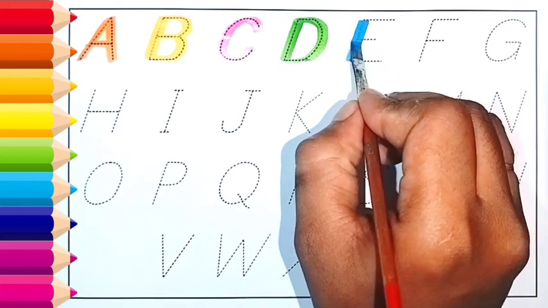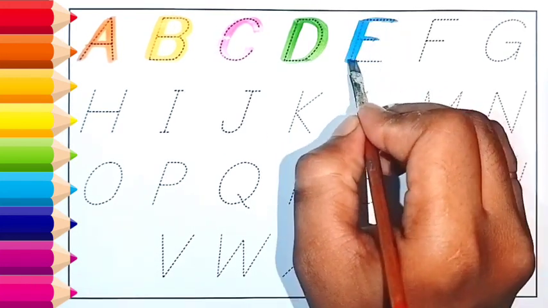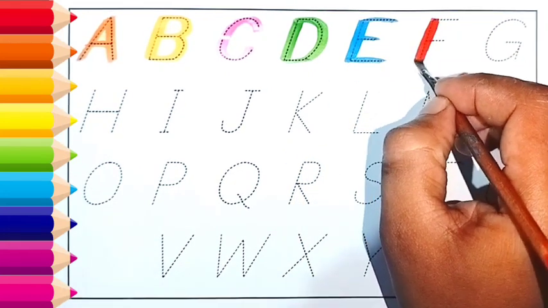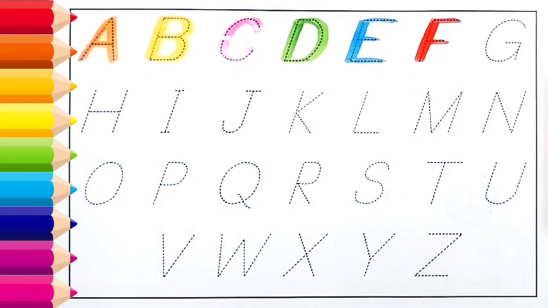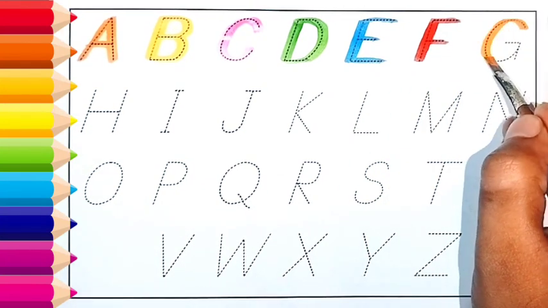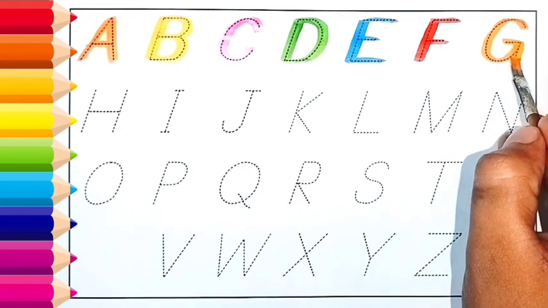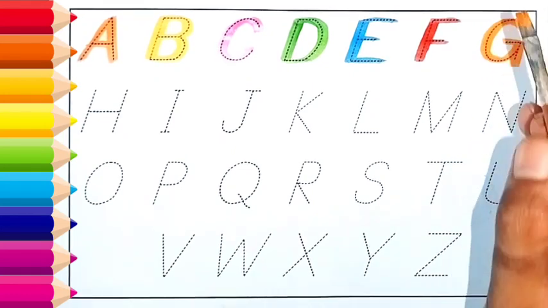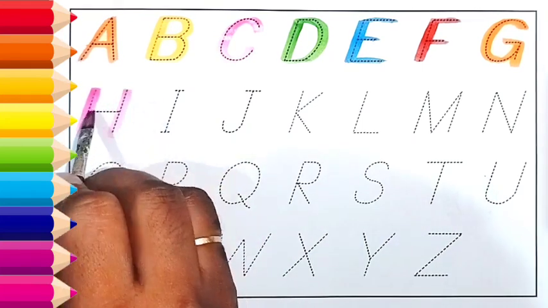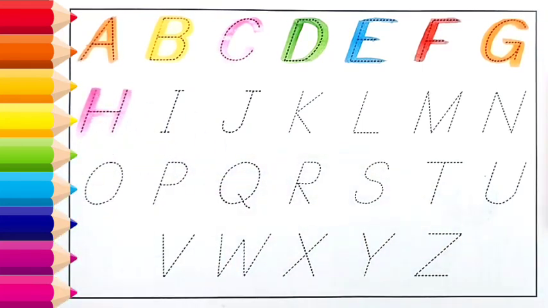E for egg. F for flower. G for grapes. H for helicopter.